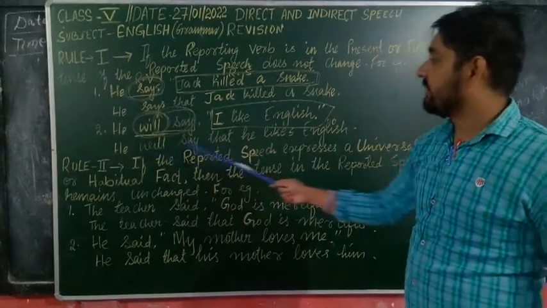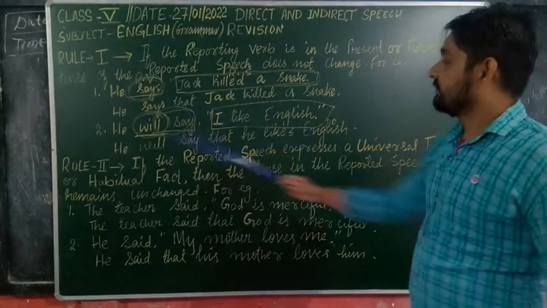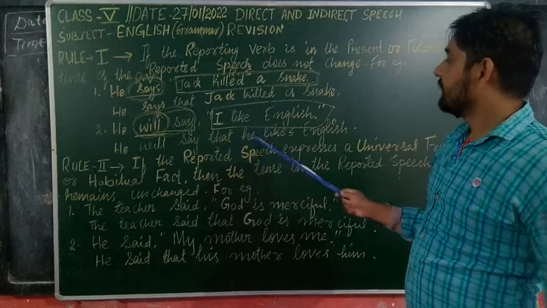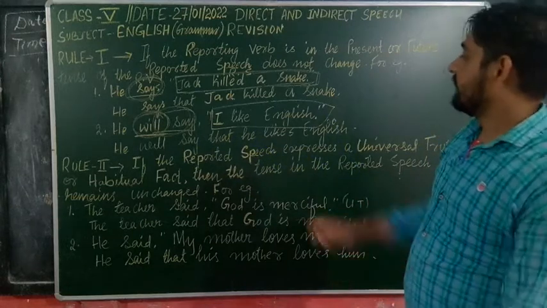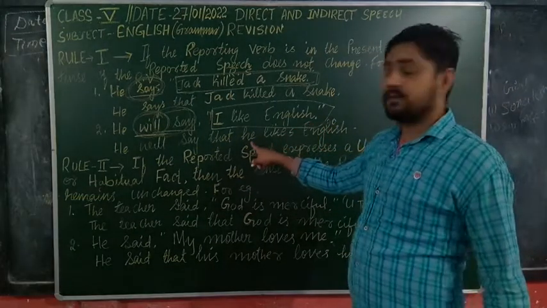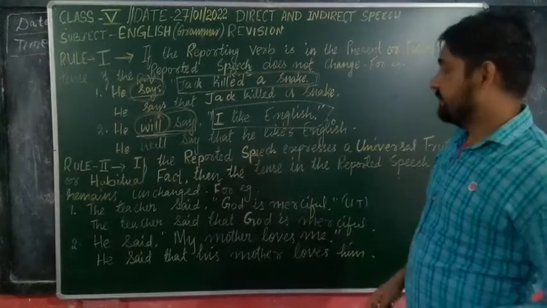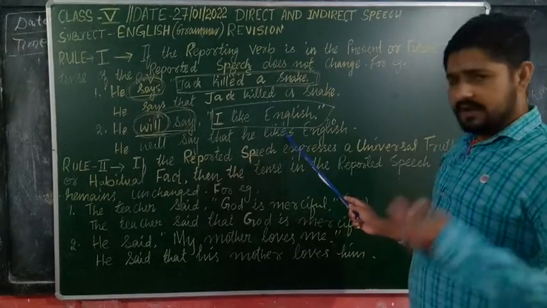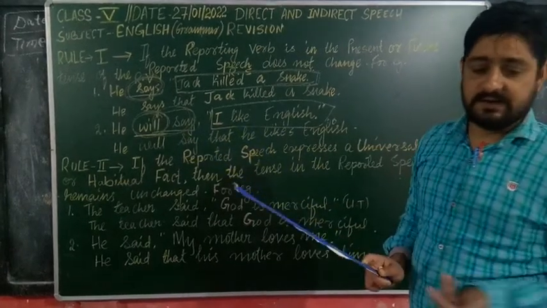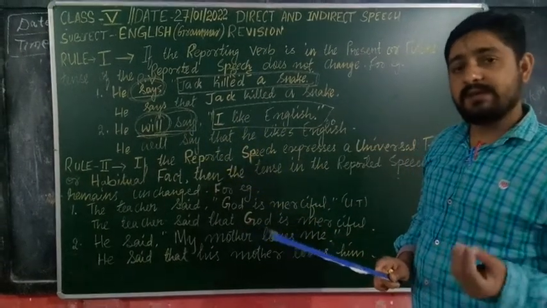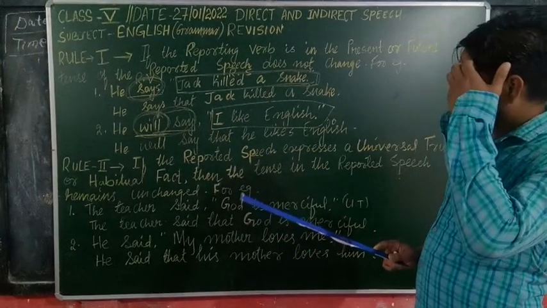So "He will say, I like English" becomes "He will say that he likes English." Here comes s, because this is third person singular. When third person singular is there in simple indefinite tense, we put s or es in the verb.